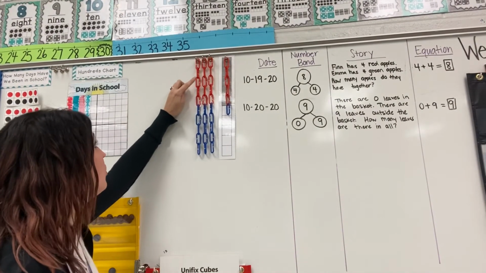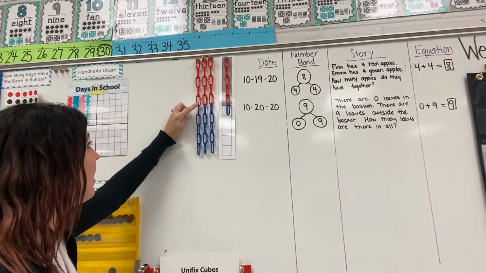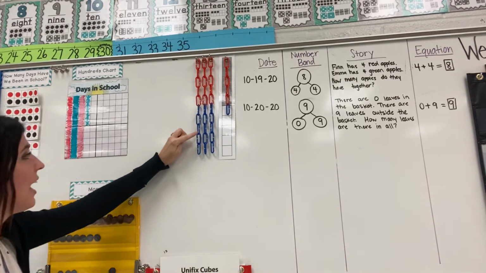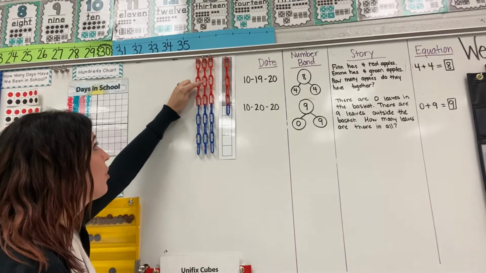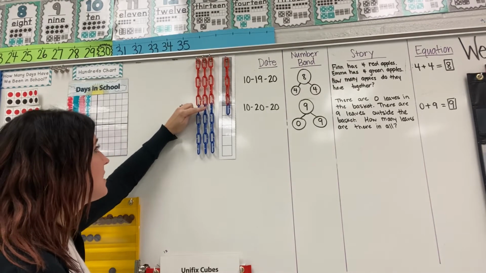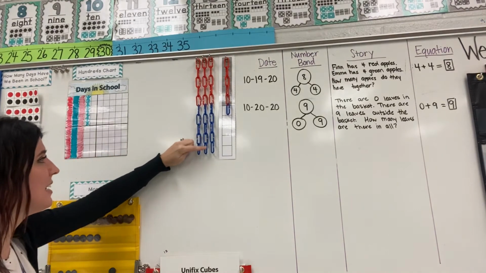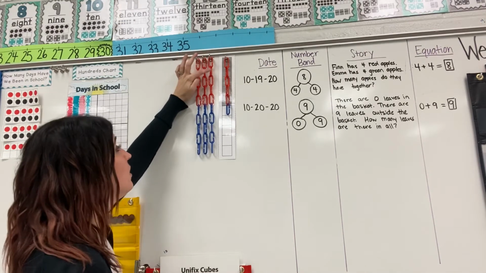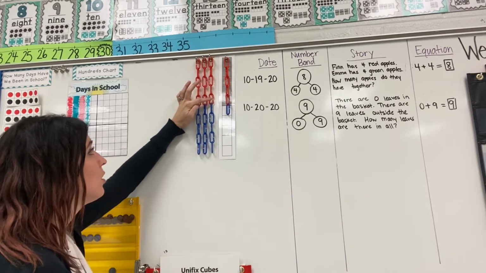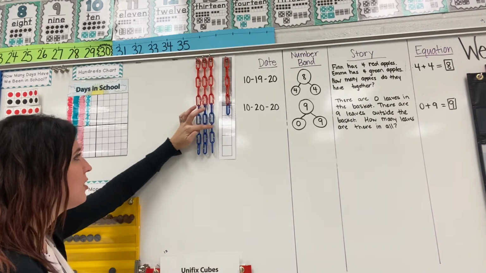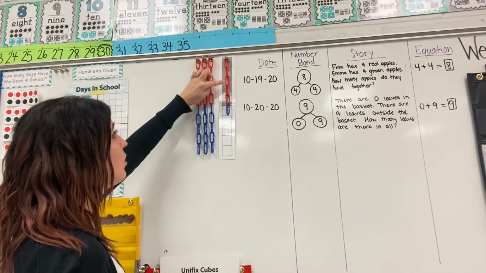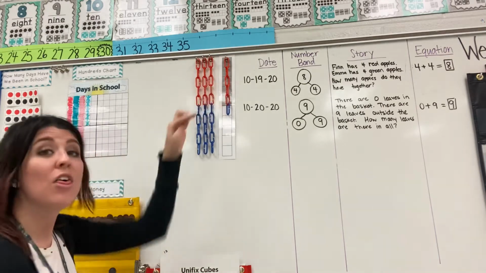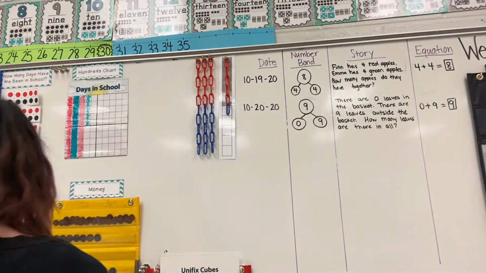1, 2, 3, 4, 5, 6, 7, 8, 9, 10, 11, 12, 13, 14, 15, 16, 17, 18, 19, 20, 21, 22, 23, 24, 25, 26, 27, 28, 29, 30, 31, 32, 33, 34, 35, 36. You've been in school for 36 days.